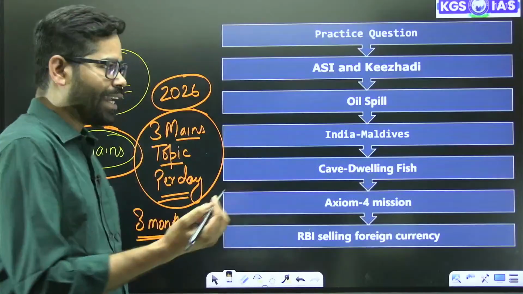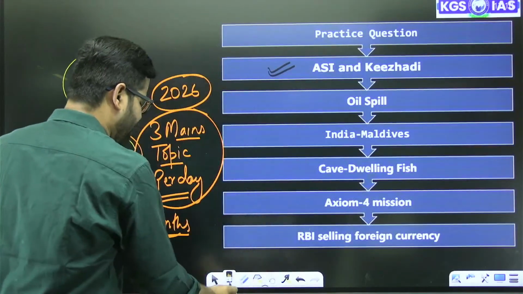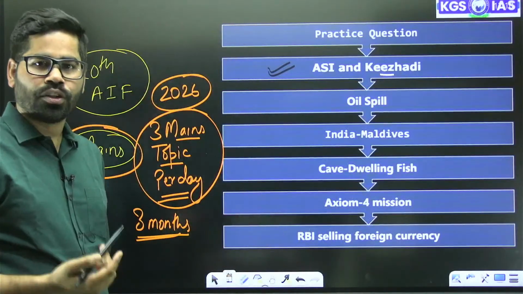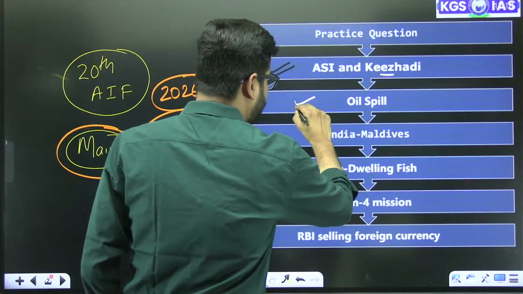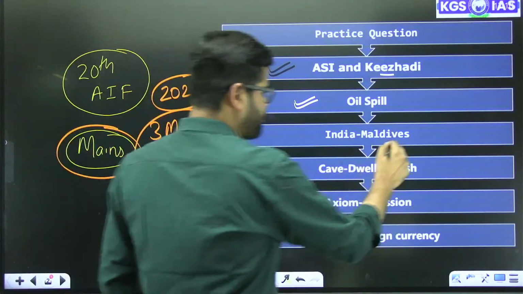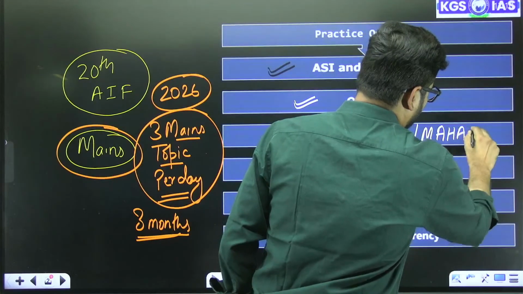Now, the topics which we are going to discuss today: first one is the Archaeological Survey of India and History. That is one location. Second thing is we are going to talk about the oil spill. Third thing is one initiative called Mahasagar.